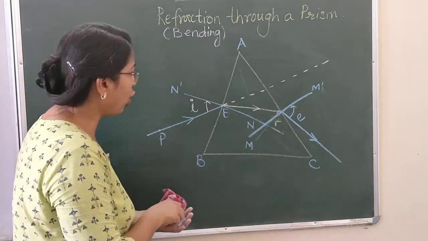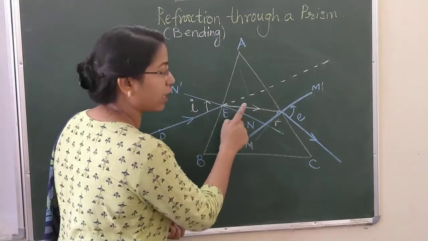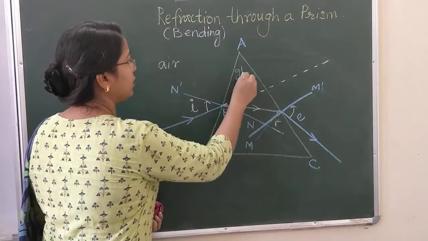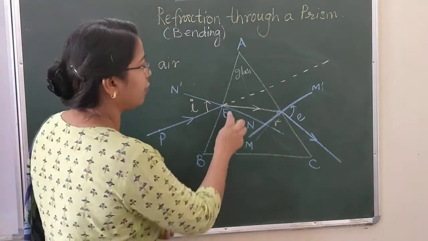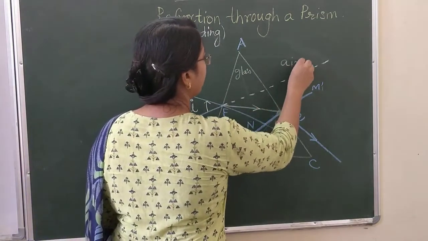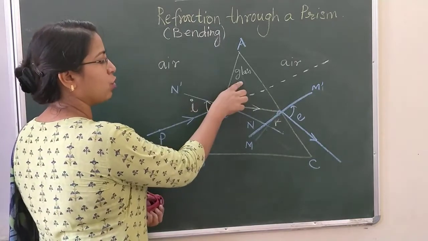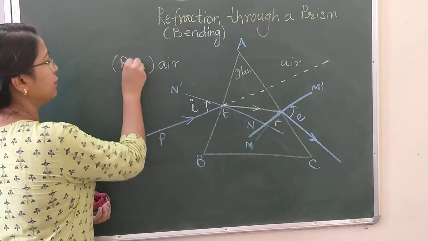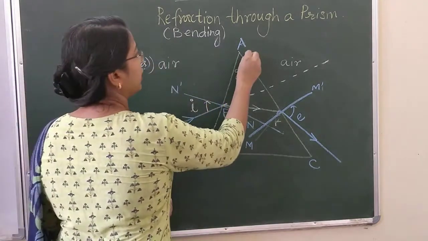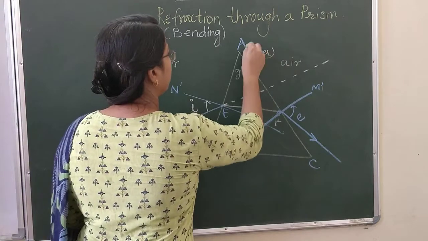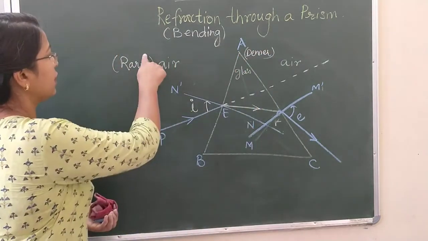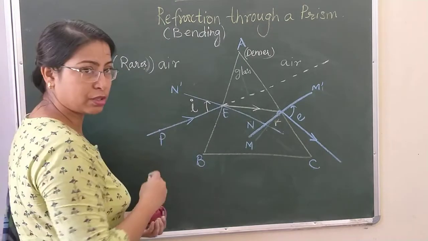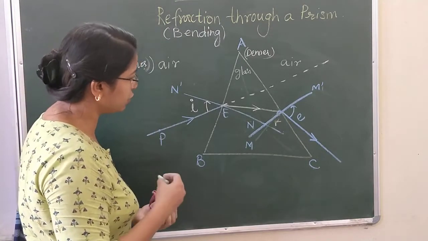Now this ray of light is undergoing refraction two times. When it enters from the air medium to the glass medium, that is the material of this prism, and from glass to air medium. So refraction is taking place from air to glass and from glass to air. Air is actually a rarer medium and glass is a denser medium. So whenever a ray of light passes from rarer to denser medium, the ray of light bends towards the normal. Now let's check whether it is bending towards the normal or not.